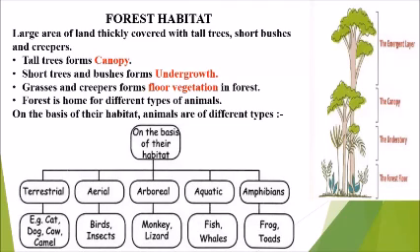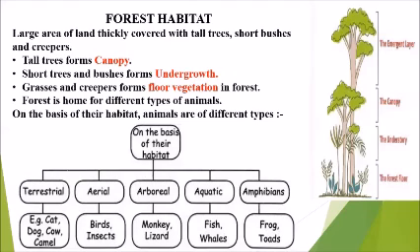On the basis of their habitat, animals are of different types like terrestrial animals, aerial animals, arboreal animals, aquatic animals, amphibians. Terrestrial animals are those animals which live on land like cat, dog, cow, camel, etc. Aerial animals are those which can fly in air like birds, insects.